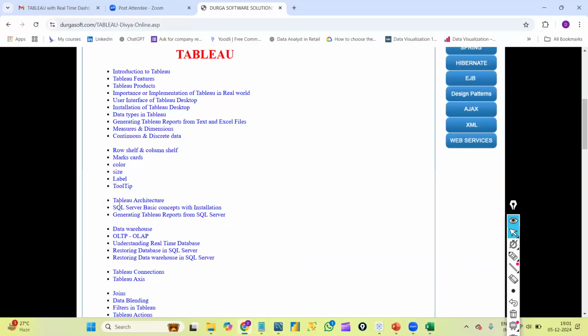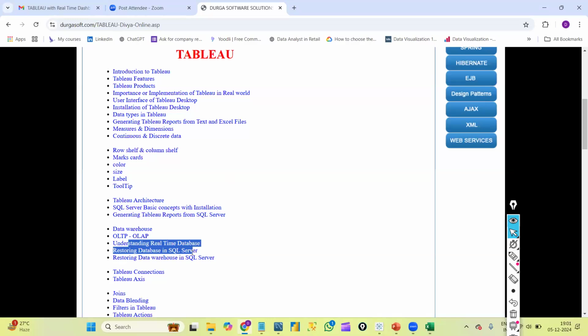Once we are done with this, next, Tableau architecture, SQL Server basic concepts with installation of SQL Server, and how we generate Tableau reports from SQL Server. Next, we will use something called a data warehouse in all the visualization tools. We will understand the difference between a database and a data warehouse, and we will use one real-time database.